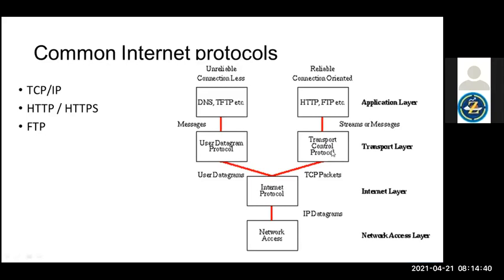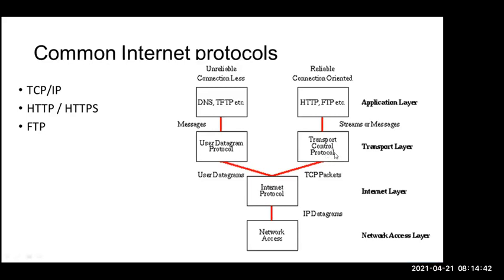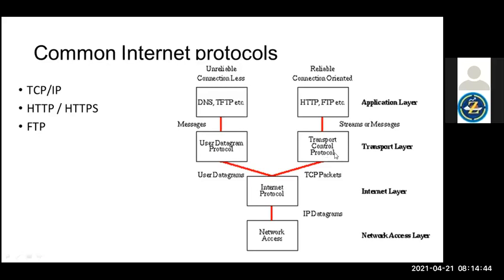So how does TCP work? It works like a courier boy. A simple example I can say is a courier boy. What does a courier boy expect from us? Everyone knows, everyone gets a courier, right?